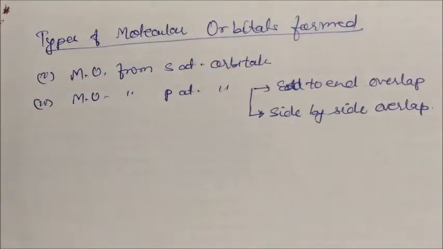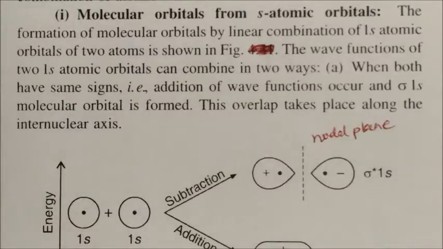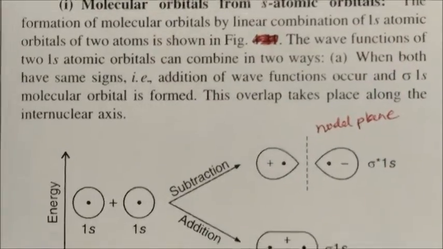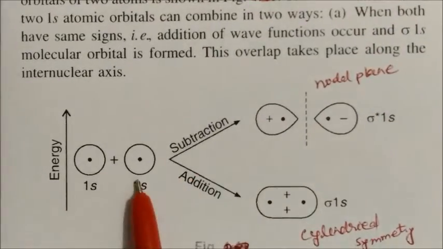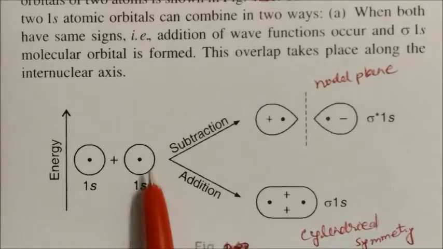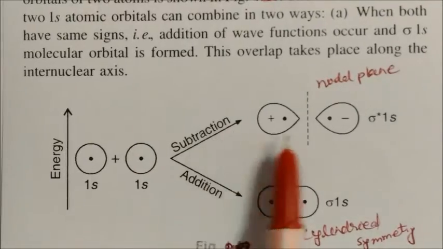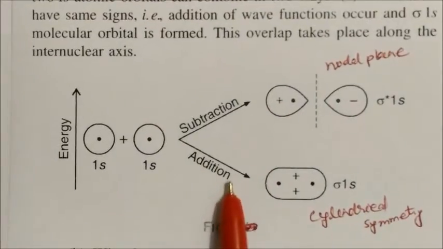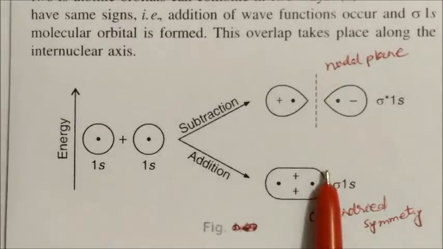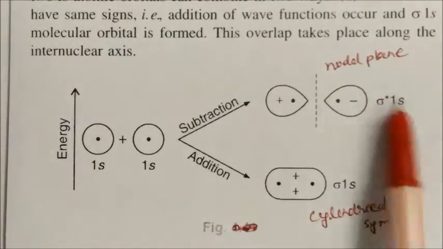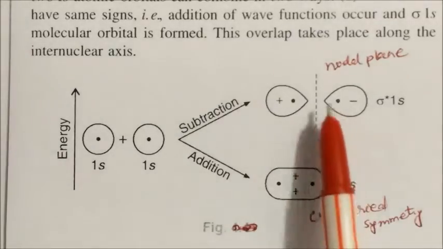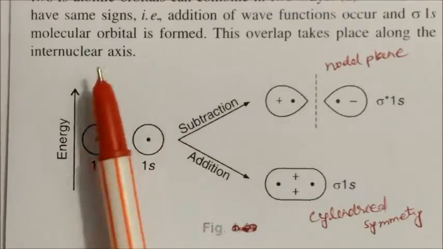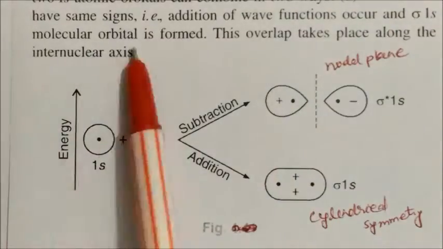Let us see pictorially. You can see molecular orbitals from the s atomic orbitals. This is the diagram. Here you can see clearly this is the 1s and this is the 1s. When they are subtracted, it is destructive interference, and this is sigma star 1s. When they are added, you can see the formation of cylindrical symmetry. This is sigma 1s and this is sigma star 1s. The anti-bonding one has one nodal plane. So this goes to the anti-bonding side and this goes to the bonding side. This takes place along the internuclear axis.